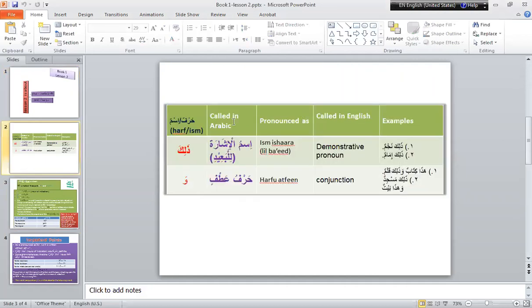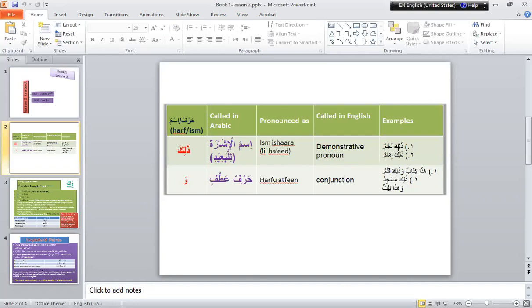Now here we will see what are those called. It is a short explanation. Zalika is ismu ishara lil baid, means demonstrative pronoun for the object or person which is far. Lil baid means for the far, for the distant object or being.